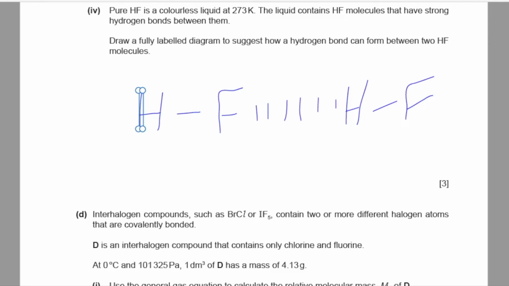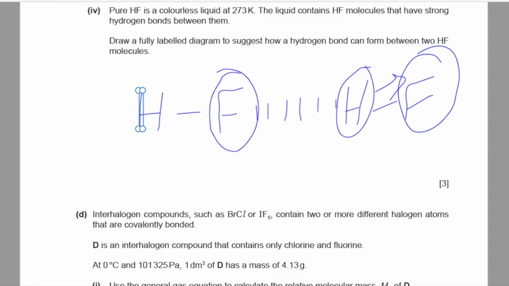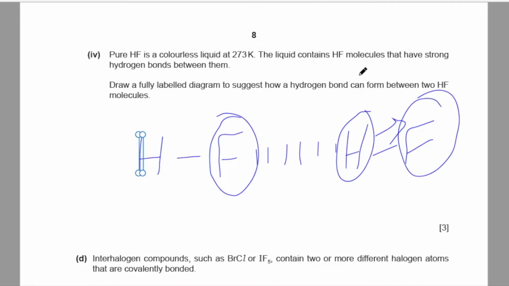For hydrogen bonding, you need the hydrogen to be attached to fluorine, nitrogen, or oxygen, and the atom H is bonded to, which is fluorine here, should have a lone pair of electrons. You should also not forget giving partial negative and partial positive charges to each of the atoms in the bond.